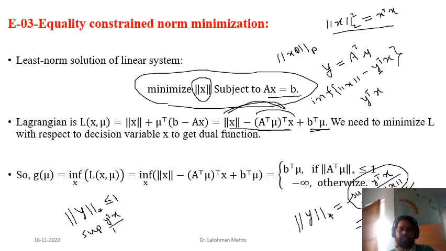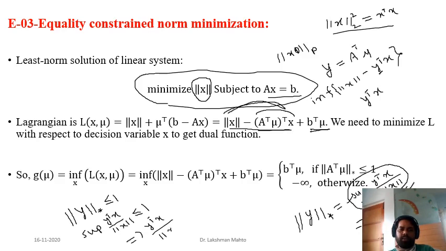Now what do we do next? We know that if the supremum is bounded above by 1, then every term in it is definitely bounded above by 1. So it will simply imply that y transpose x divided by norm of x is less than or equal to 1.